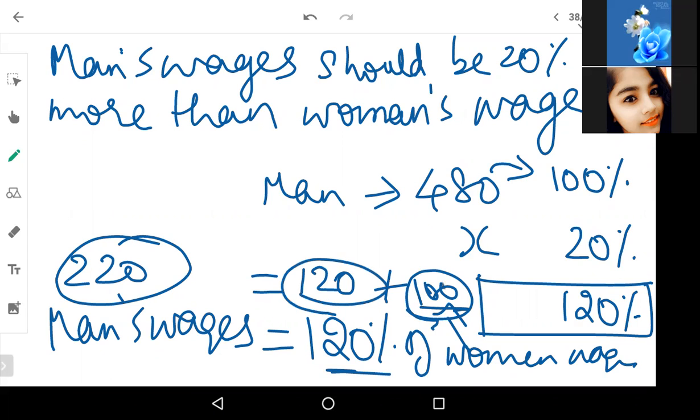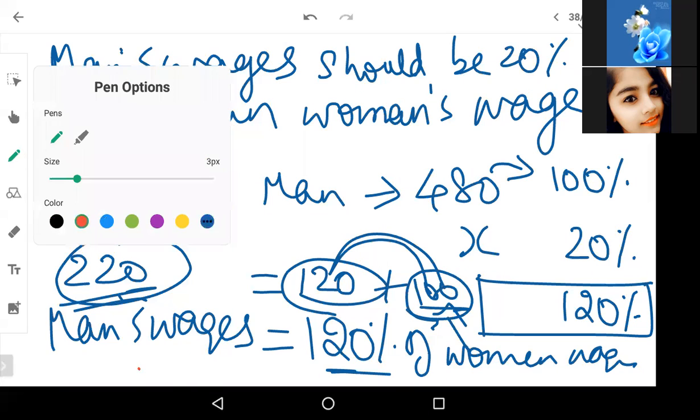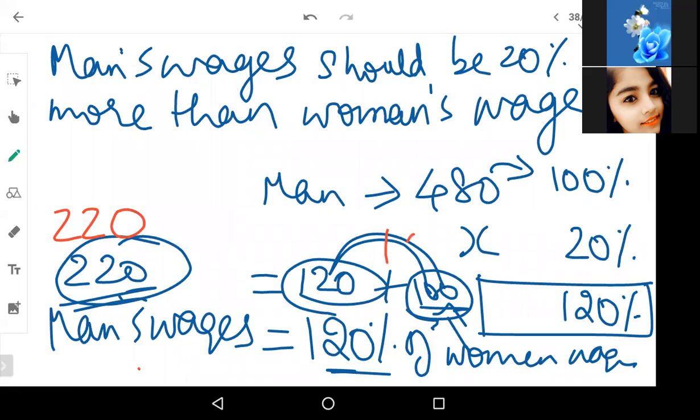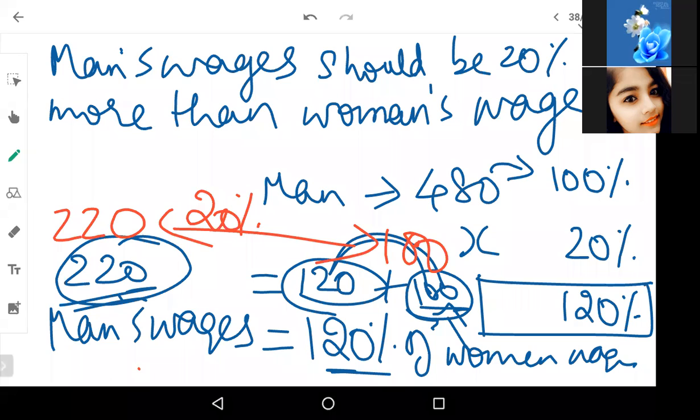The total of these two is 220. So man's wages will be 220 rupees. When you compare 220 and 100 here, there should be 20% difference. Did you understand? Any doubts now? Everybody understood?